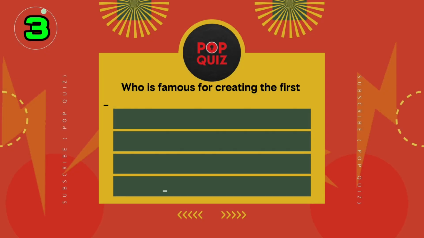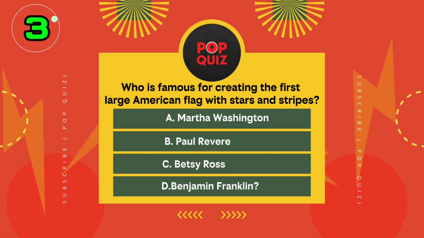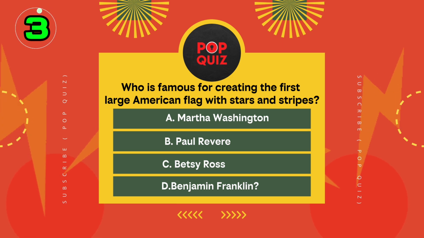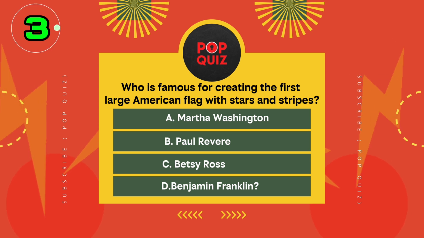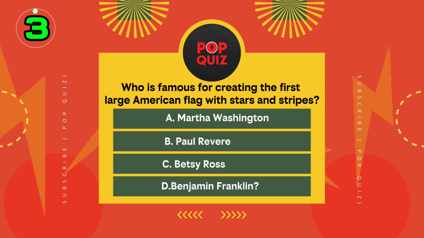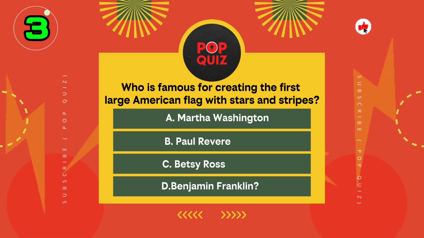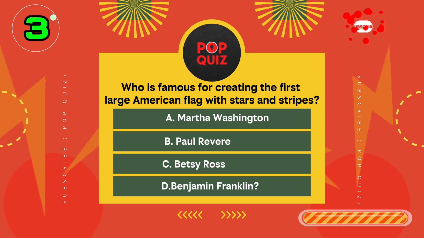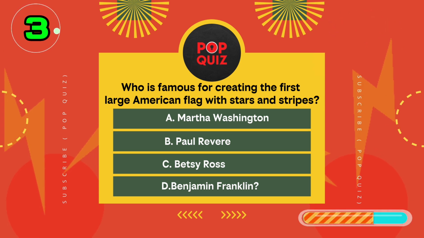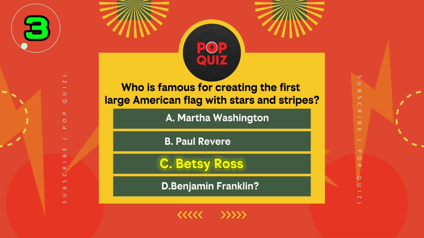Pay attention. Question 3. Who is famous for creating the first large American flag with stars and stripes? A, Martha Washington, B, Paul Revere, C, Betsy Ross, or D, Benjamin Franklin? Which name is woven into that story? The legend points to C, Betsy Ross.